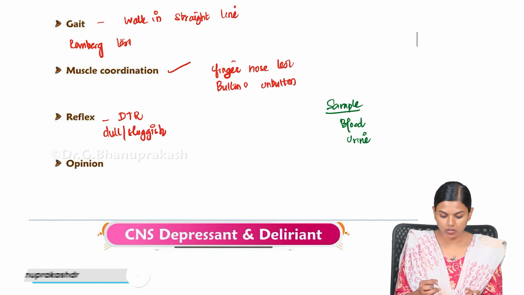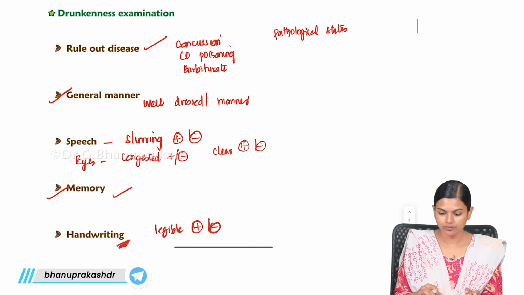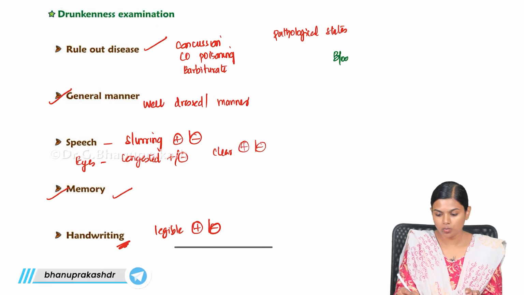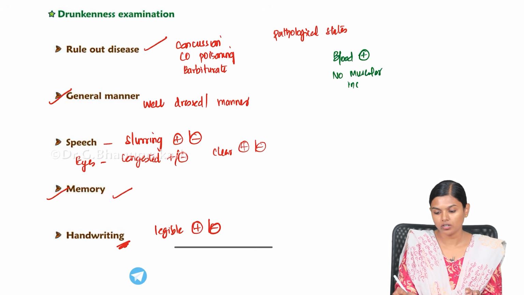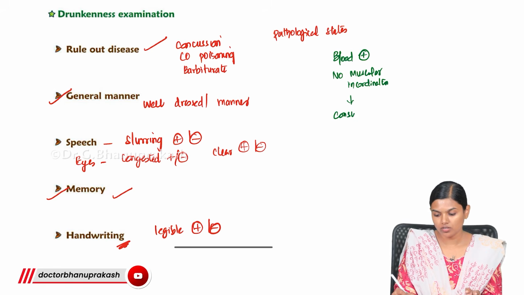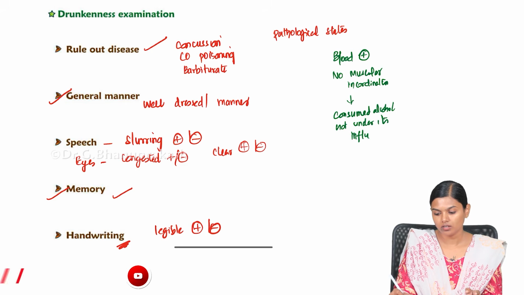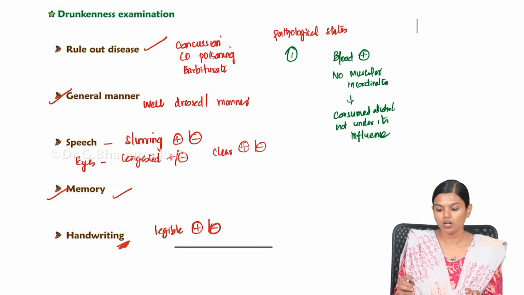What opinion will we give? If the blood test is positive but there is no muscular incoordination and you don't have any positive finding, then you will say they have consumed alcohol but are not under its influence. This is how you will give the opinion.